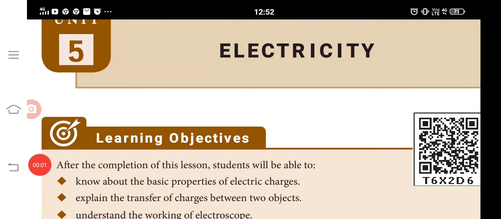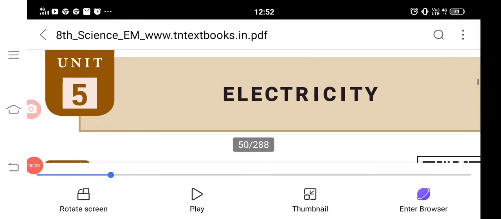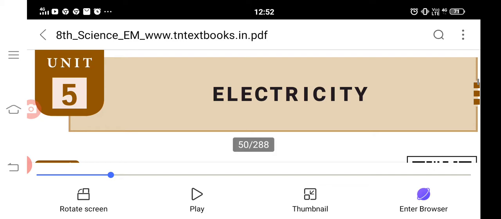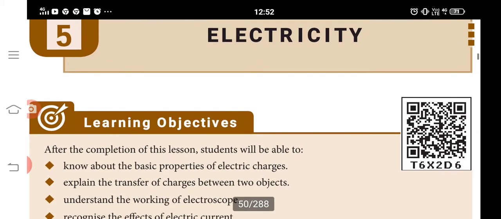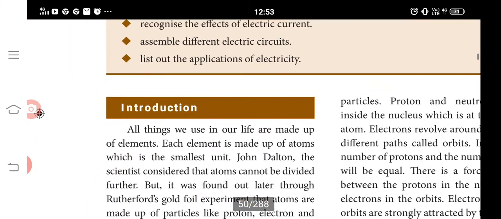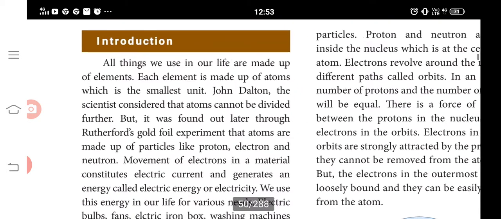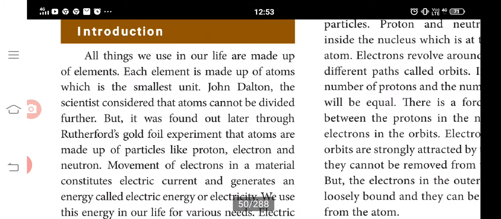We are discussing electricity. Students, are you interested? This is Unit 5, Electricity, Science, 8th Standard. Electricity is a physics subject. Just an introduction. Do you know this?